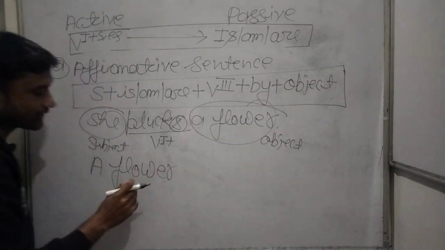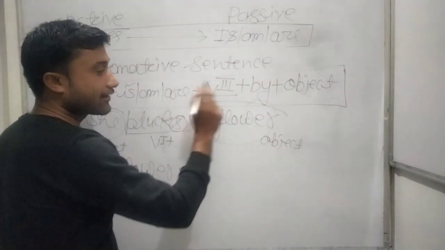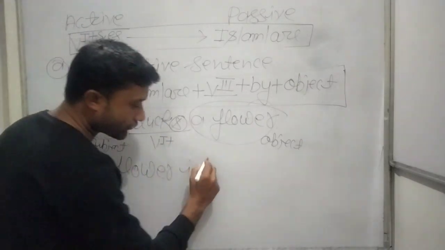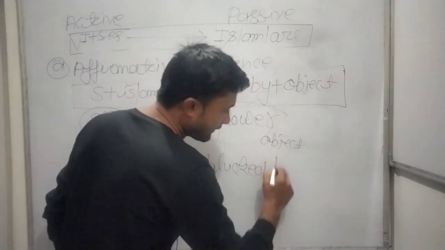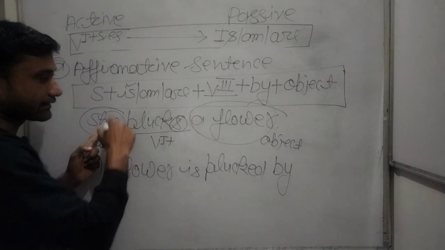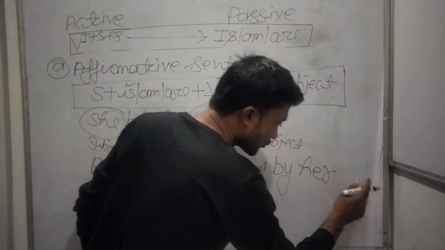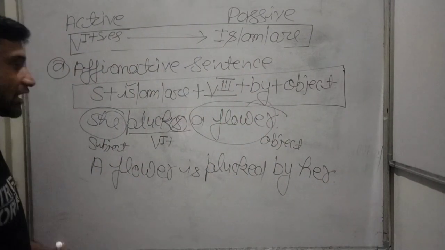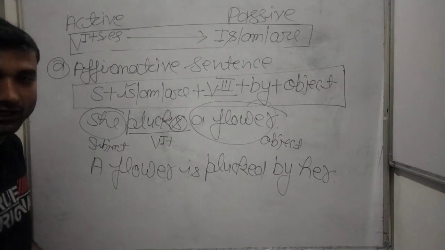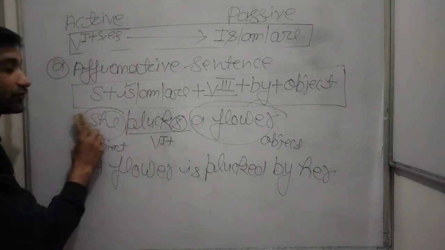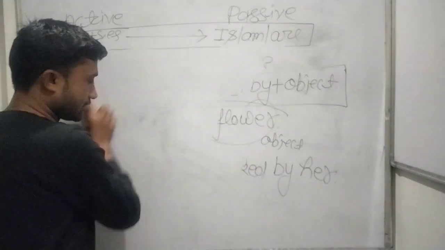A flower, it means singular, so we use is. A flower is. And then the third form of the verb, plucked. Then by, and the subject changes into object, so the object of she is her. This is your passive voice. With the help of this you can make any sentences related to this. And now the second portion is negative sentences.